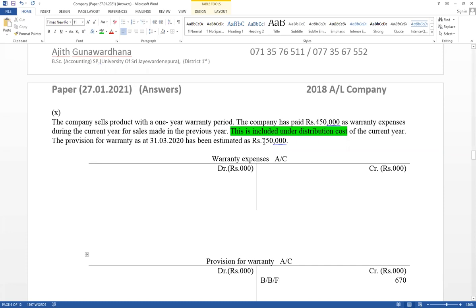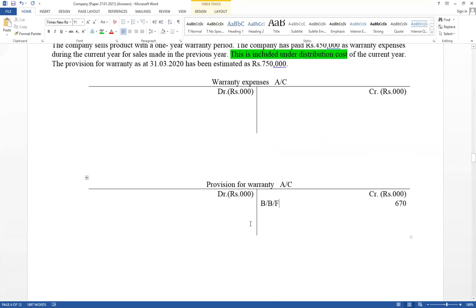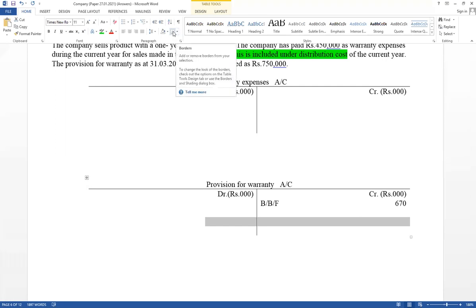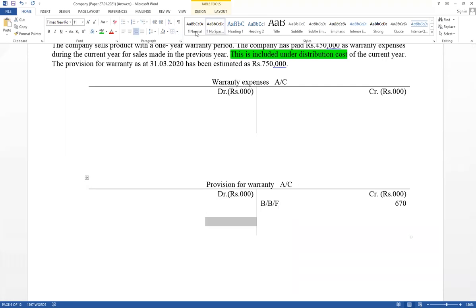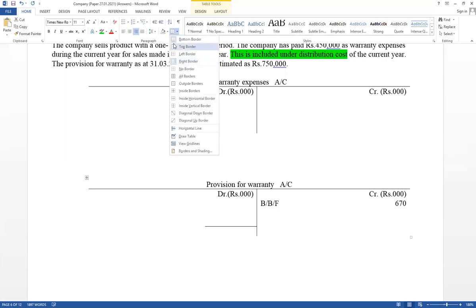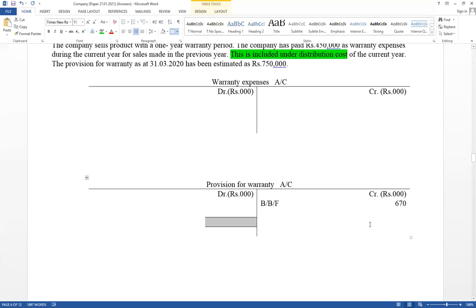Therefore, closing balance equal 750. Closing balance. Opening balance this one. Think about under provision or provision. Therefore, closing balance should be recorded. Closing balance carried down. It has given closing balance also. Therefore, balance should be carried down. Closing balance records. Balance carried down and balance brought forward. Therefore, closing balance equals 150. That value balance carried down. Balance carried down, closing balance equals 750.